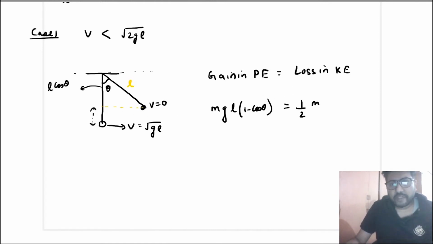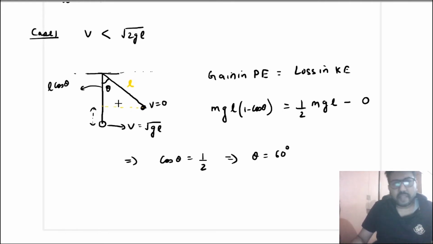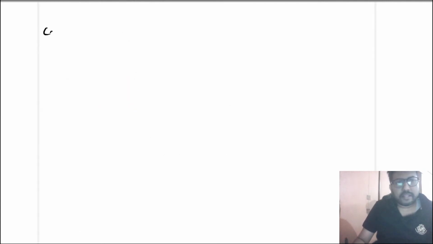It will be half mv square. Initial velocity is root gl, minus the final velocity is 0. The final kinetic energy is 0. Now if you solve this, you will get cos theta is equal to half, which implies theta is equal to 60 degree. So the maximum angle, or you can also say the amplitude of oscillation of this pendulum, is 60 degree. Now in case 2,